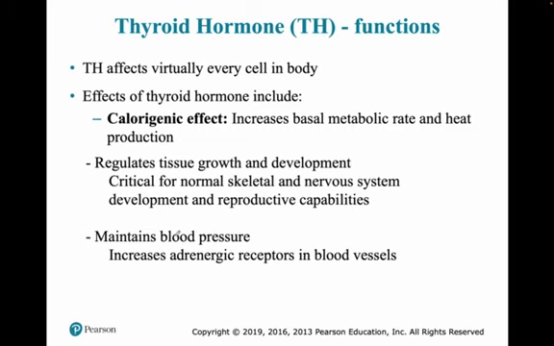Now TH virtually affects every cell in our body because cells are involved in metabolism. Therefore it has a huge calorigenic effect, affects our basal metabolic rate and heat production in our body, helps in tissue growth, is critical for skeletal and nervous system development, and our entire development depends on this, as well as reproductive capabilities. It also helps in maintaining our blood pressure.